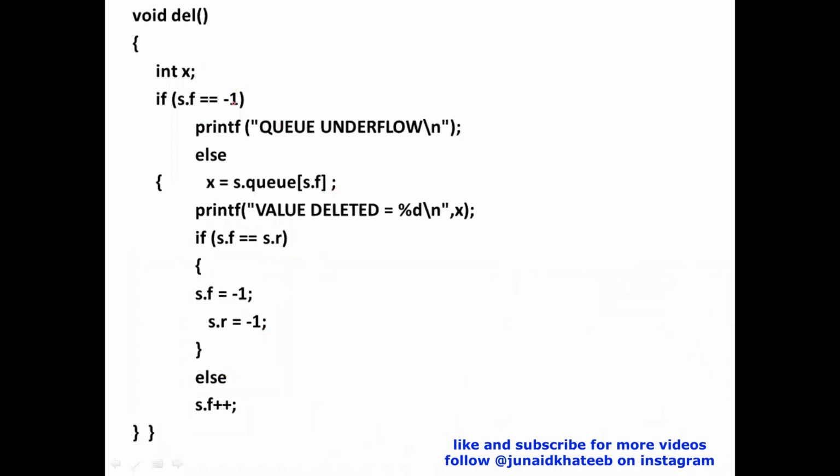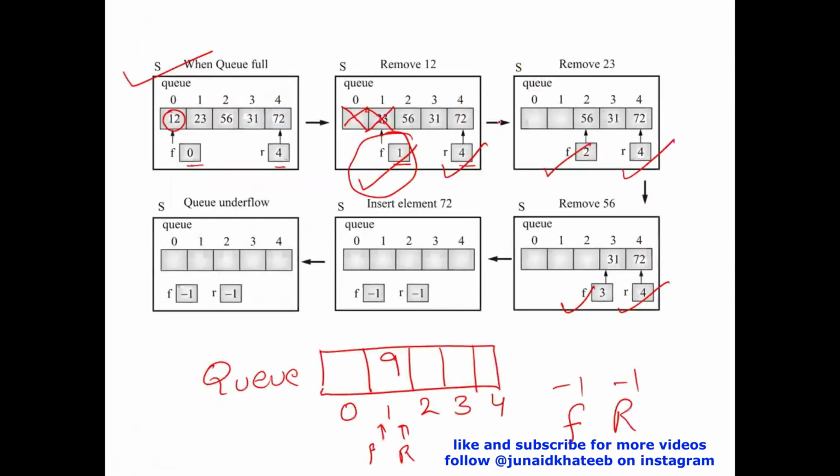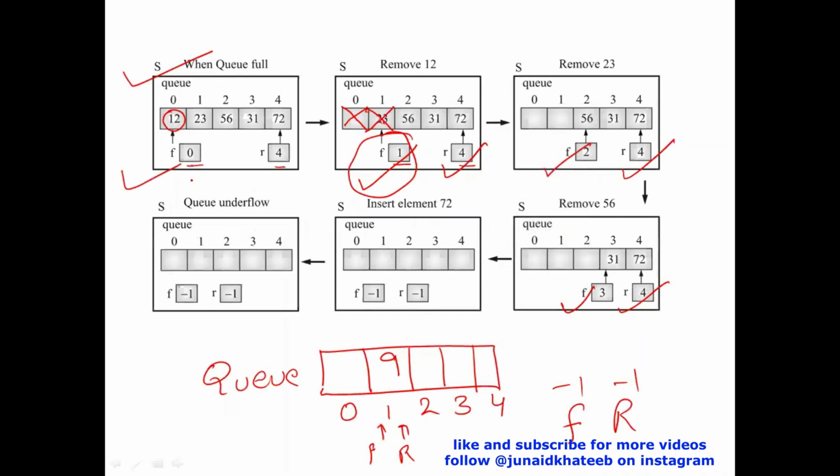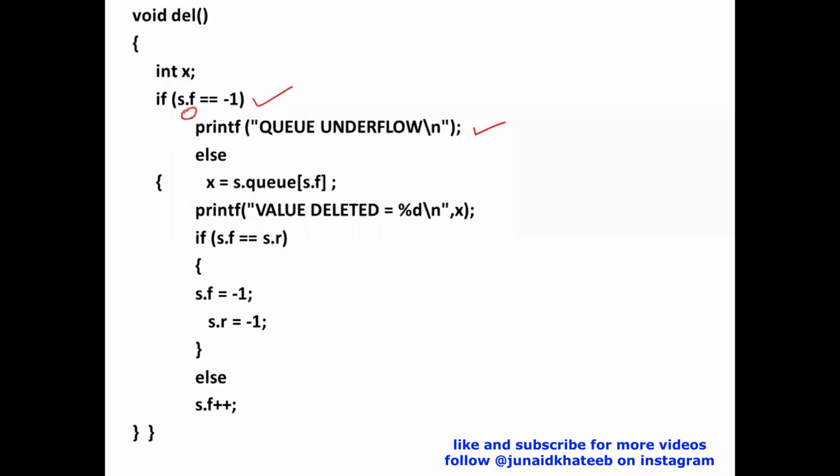So starting with this queue, I first check whether front is -1. You could have checked rear as well. If this is true, I'll say queue underflow. That means the queue is empty. But let's take this example. Suppose front was 0. Then 0 is equal to -1 is false. So I'll come over here.